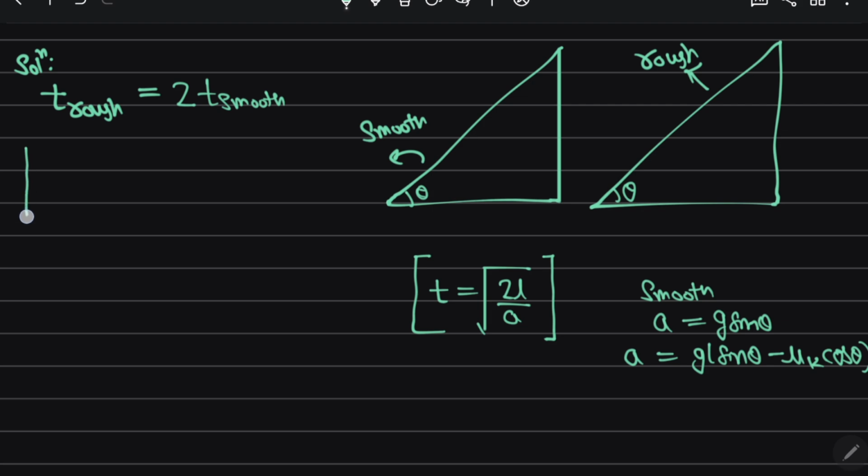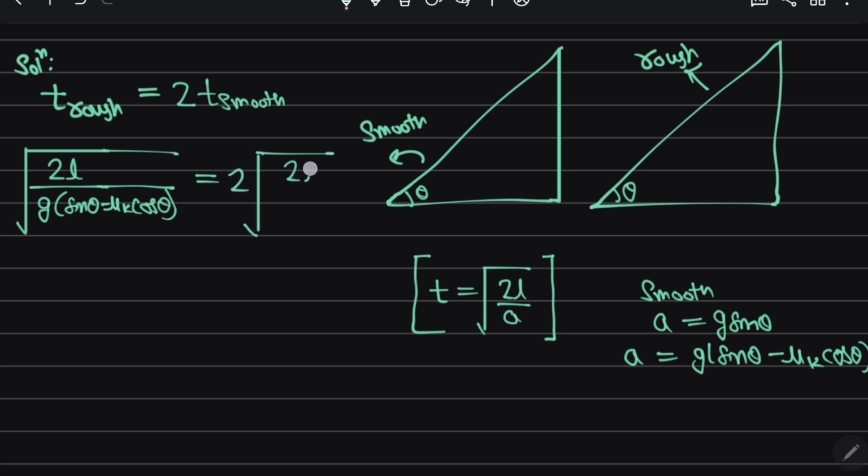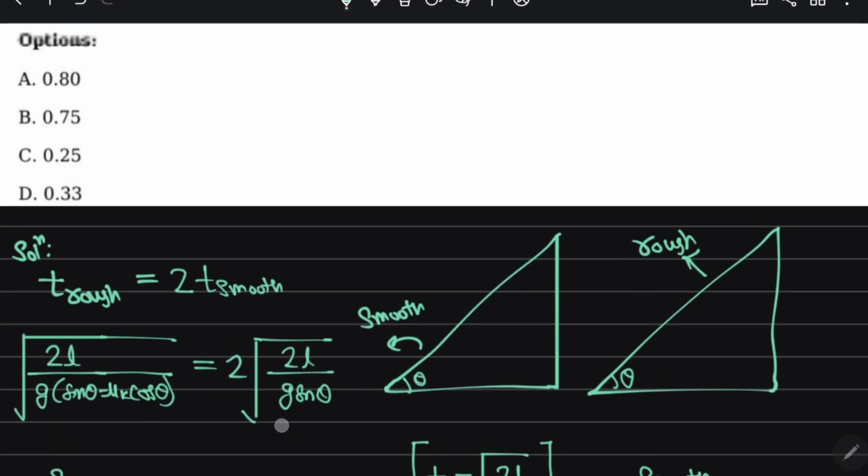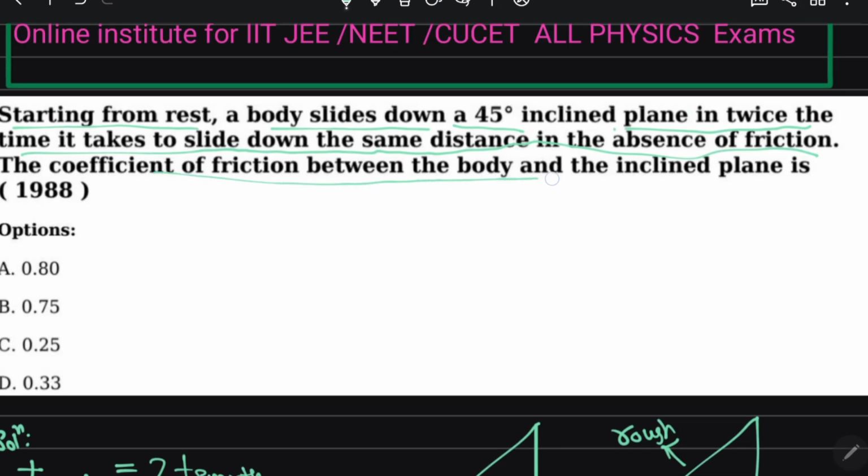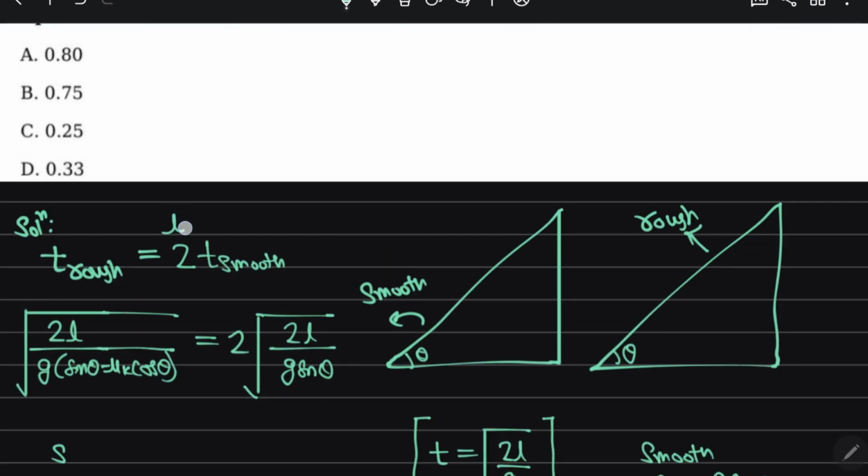So can I write this equation here? See this. This is root of 2L by g sin theta minus mu k cos theta, right? And this is 2 times root of 2L by g sin theta, because the acceleration is g sin theta. In this question we have to find the coefficient of friction between the body and the inclined plane. That means we have to find the value of the coefficient of kinetic friction, right?